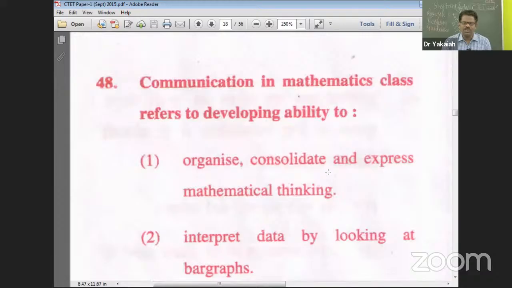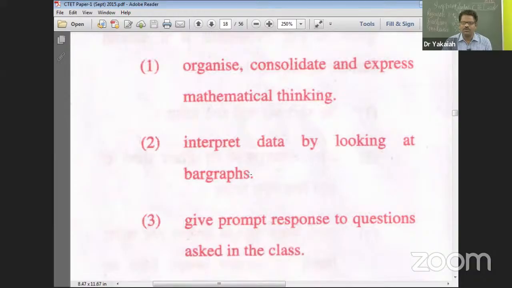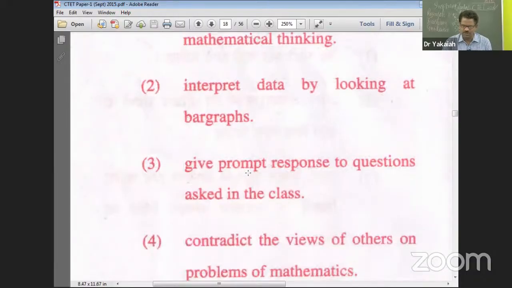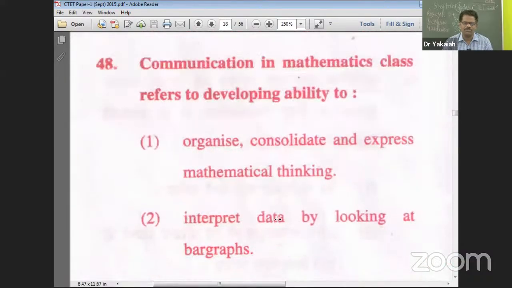So this is the first one, visualization. Question number 48. Communication in mathematics class refers to developing the ability to organize, consolidate, and express mathematical thinking. Possible. Interpret data by looking at bar graphs. Yes, it's also possible. Give prompt response to questions asked in the class. Lesser important compared to the previous two. And then contradict the views of others on the problems of math. This is not the primary purpose. Sometimes you may contradict, but that is not the purpose.